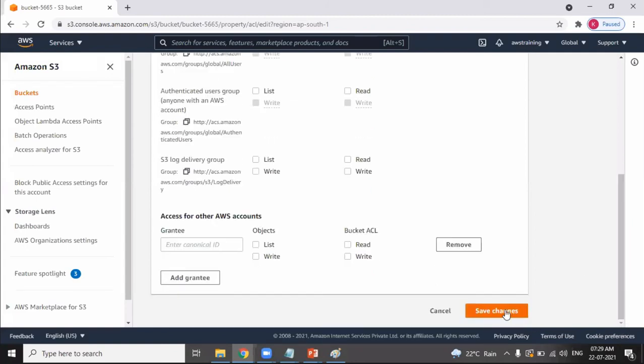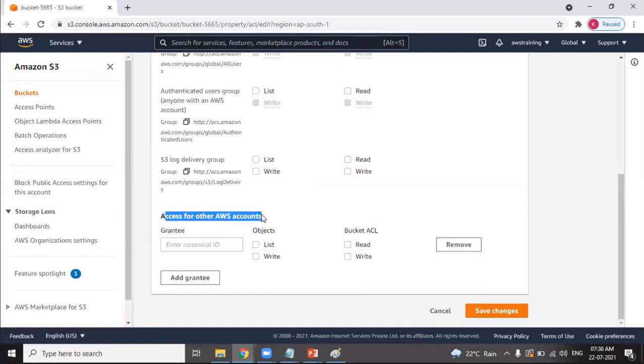Are you understanding? So not only me, as I have added a grantee, even he can also access that particular object. Only he can access the object. Are you understanding? That's called sharing your object, sharing your bucket to other AWS accounts. You can do that. Okay, that's called access control list.